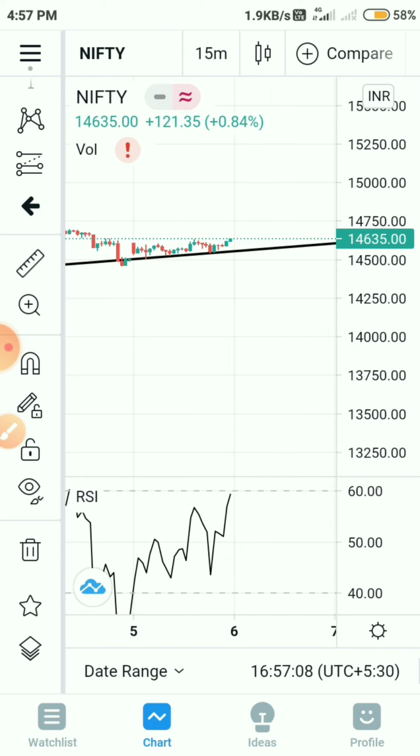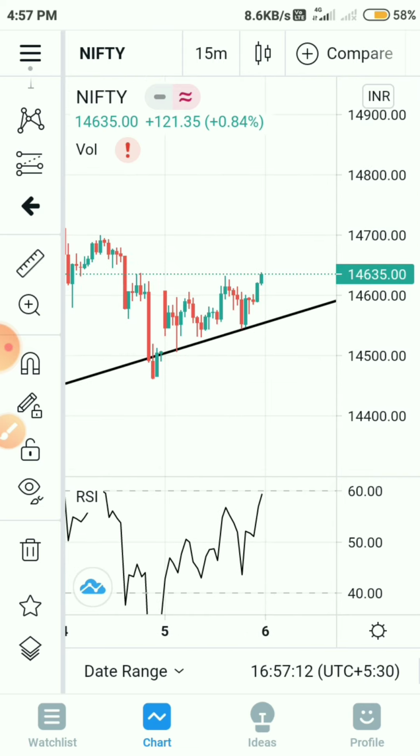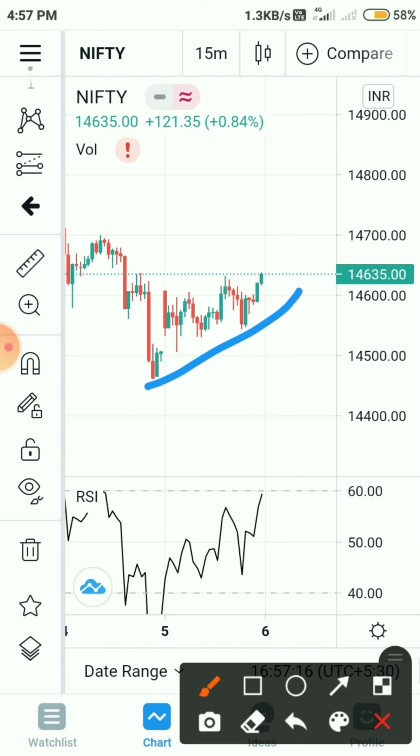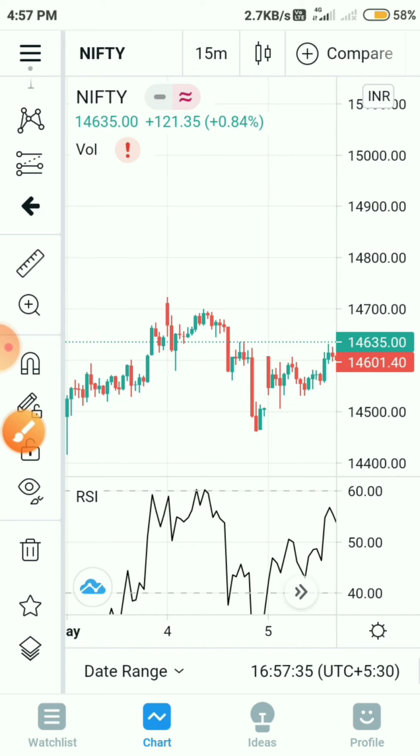Now let's analyze 15 minutes chart. And on 15 minutes chart, as you can see, there is ascending triangle formation like this, and we closed at the breakout level. So if Nifty tomorrow breaks 14,650 and sustains there, we will see a up move till 14,700, and above 14,700, 725, Nifty may go till 14,800.